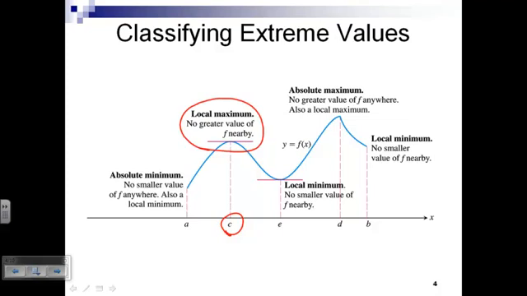For example, if we look at this point right here, the value of f of d is the highest point of that function in the immediate vicinity around d. But it also happens to be the largest value the function has on that entire interval from a to b.